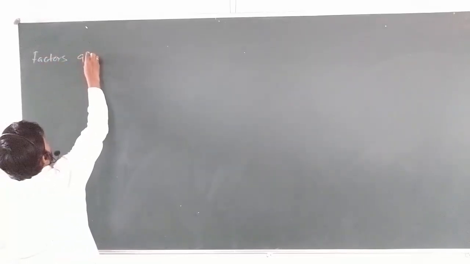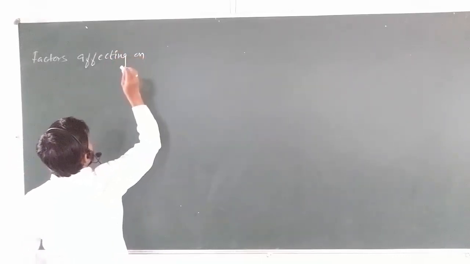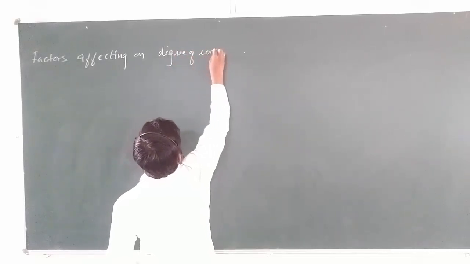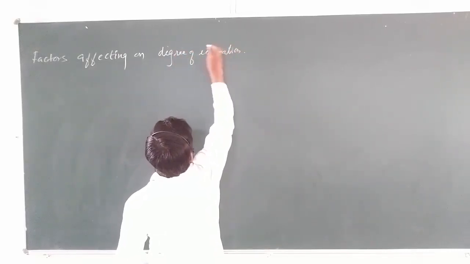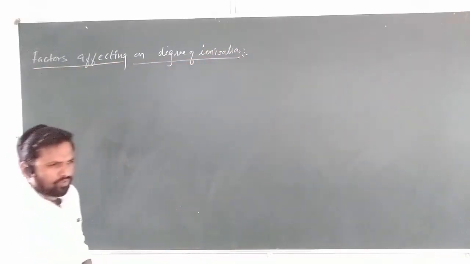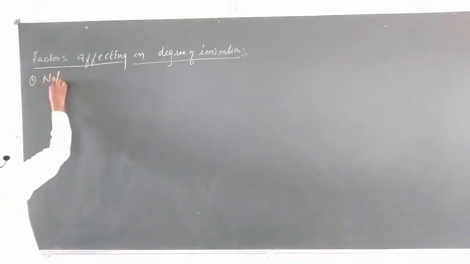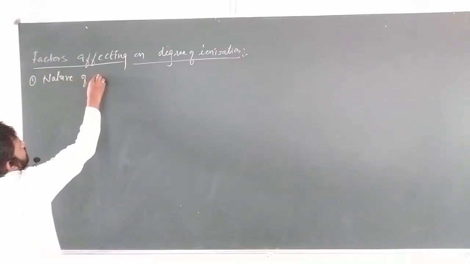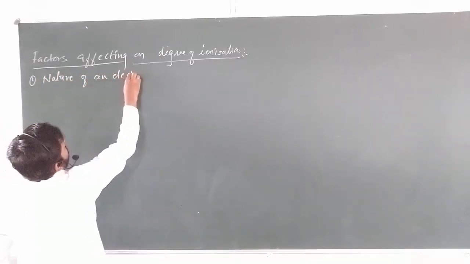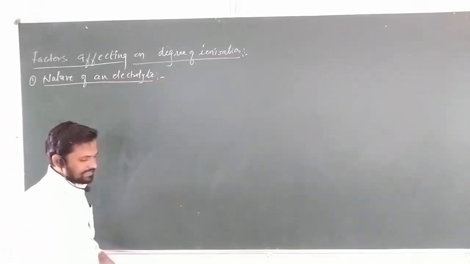Now see, factors affecting the degree of ionization. There are 4 to 5 factors. The first is the nature of an electrolyte. What is the nature of electrolyte?